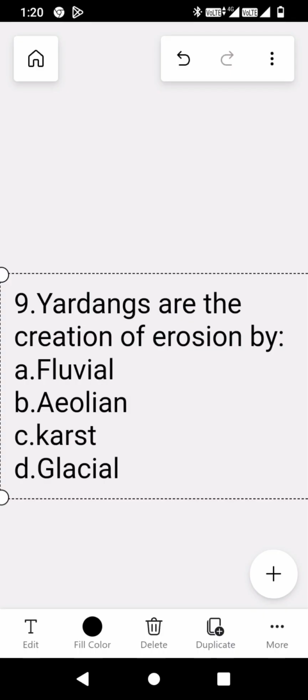The ninth question is, yard tanks are the creation of erosion by. Options are A. Fluvial, B. Aeolian, C. Karst, and D. Glacial. So yard tanks are actually constructed and formed by Aeolian.